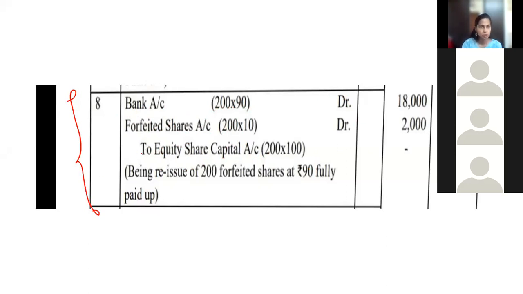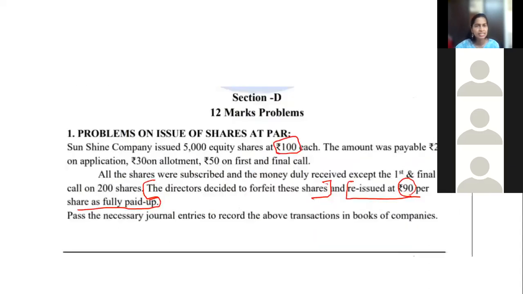Write this narration also, being a narration, the reason for this entry: being a reissue of 200 forfeited shares at 90 per share. If you are getting confused, don't worry about learning it by heart. The sentence is there in the question, the same you write: being a reissue at 90 per share as fully paid up.